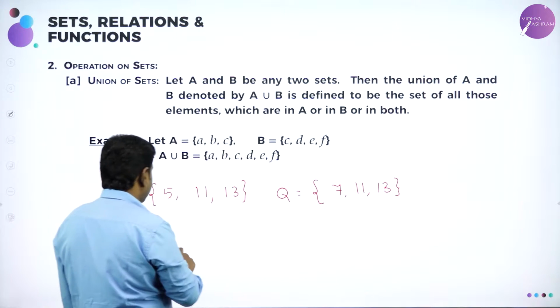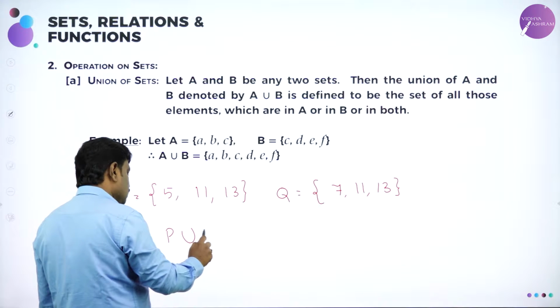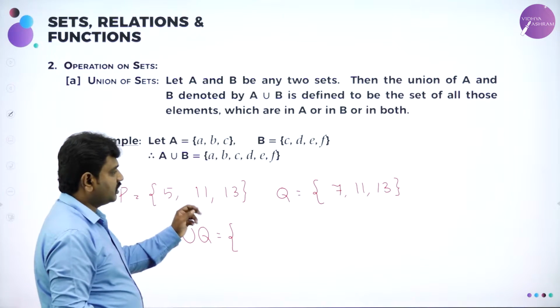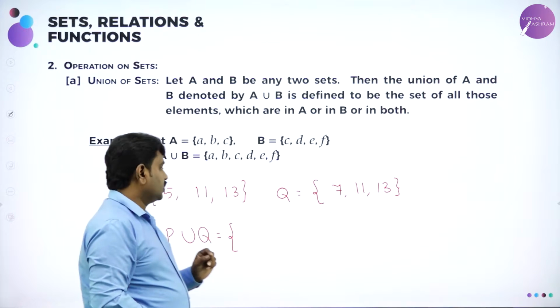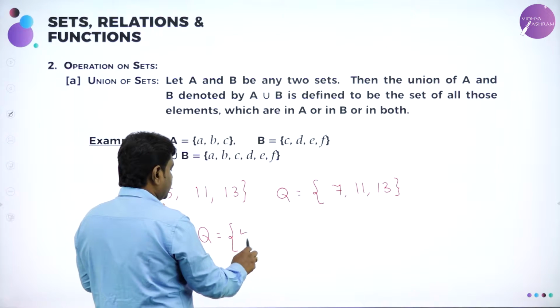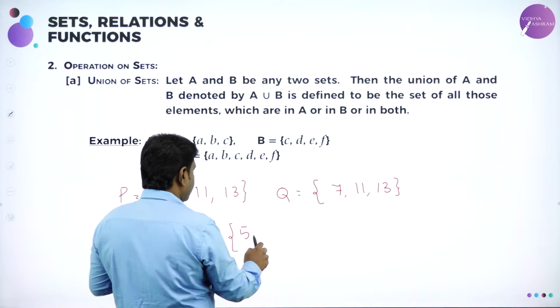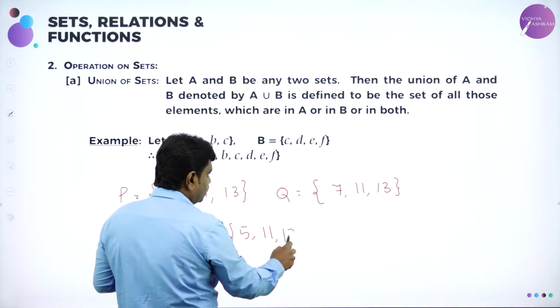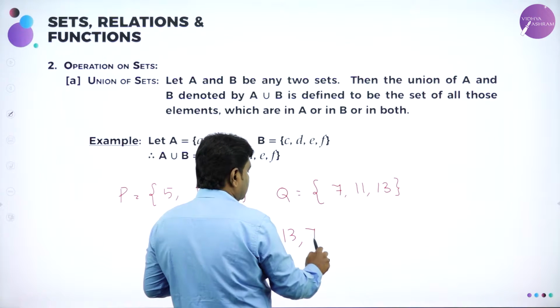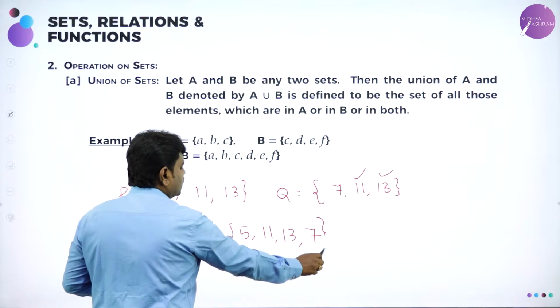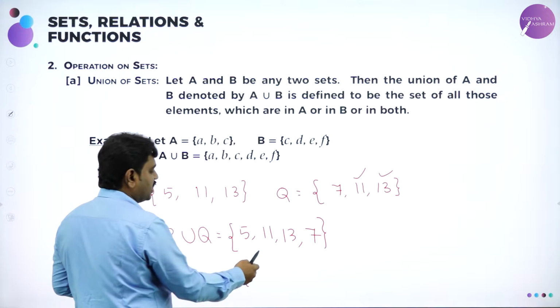Now what is P union Q? P union Q means what? Set containing all the elements of P or elements of Q. So now 5, I can take 7, 5, 11, 13, then 7, 11, 13; 11, 13 are already written. So now always in any set, write the elements in order.